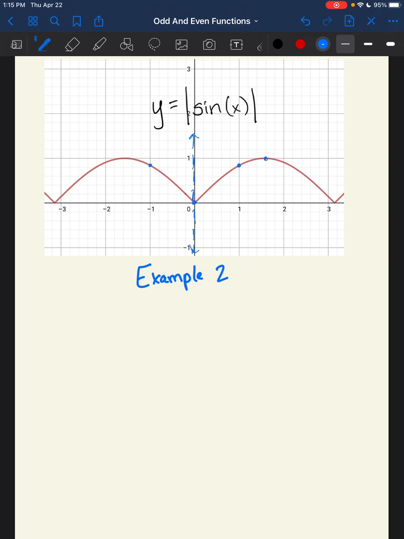It looks like right about here, I'm going to guess that that's probably pi/2 and -pi/2, that we have a maximum at +1. And we also have another x-intercept down here just past 3 and -3, which is, I'm going to say, probably pi and -pi.